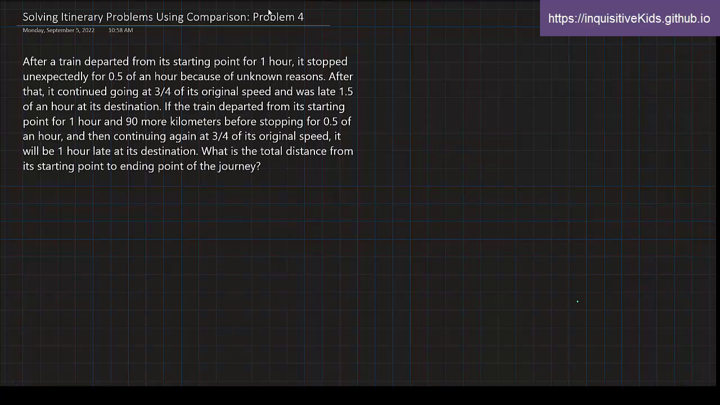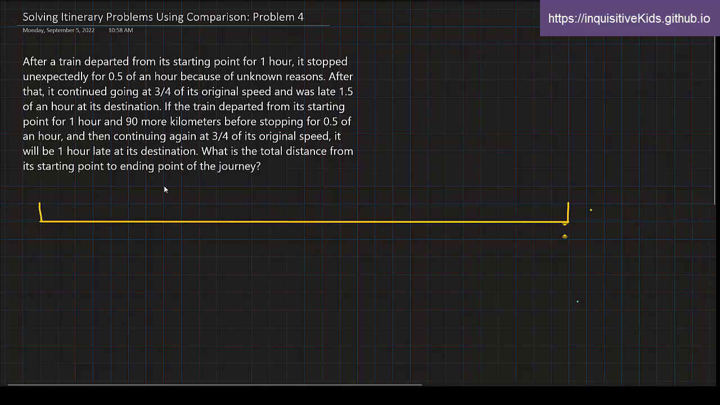First, we have to make a sketch, right? So there's always the 2 points, the starting point and their destination. And then down here, we only have one moving thing, which is the train. But here we are given 2 scenarios. So we can rate each of those 2 different scenarios down here.